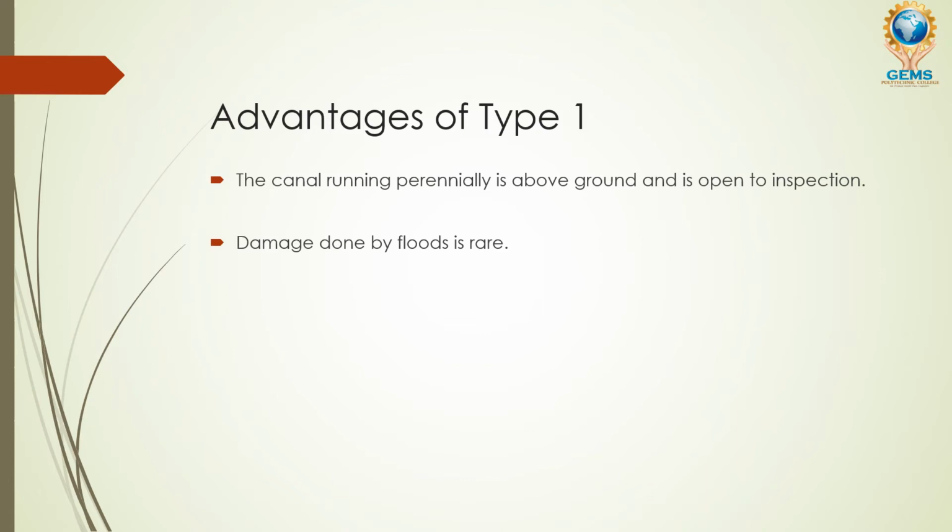The advantages of type 1, where the irrigation canal passes over the drainage: the canal running perennially is above ground and is open to inspection. You can continuously watch your canal flow, and if there is any problem you can repair it. Damage done by flood is rare, since the canal is at a high level above the flood. That is the first point mentioned in the previous slide.